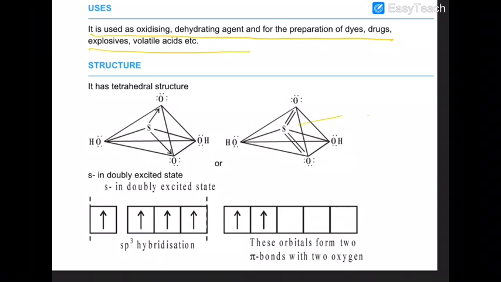Okay, the sulfur here is sp3 hybridized, and you have two p pi d pi bonds here. So that's how you can form that. Are you sure about that? Clear, understood? So this bond is p pi d pi. This bond is also p pi d pi. So both the pi bonds in sulfuric acid are p pi d pi bonds. I am repeating once more: both the pi bonds in sulfuric acid are p pi d pi.